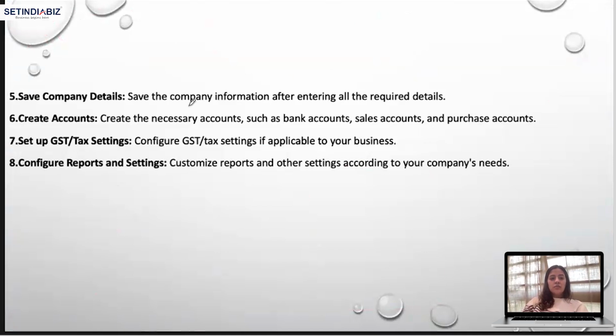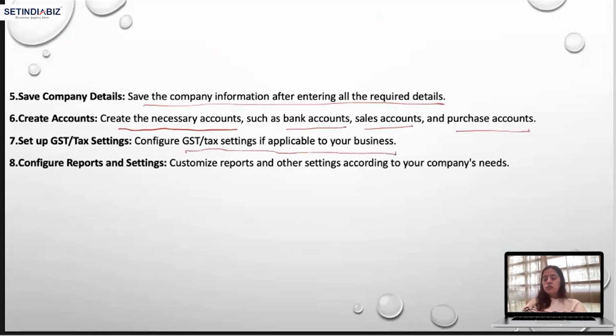We save the company information after entering all the required details. Now create accounts. Create the necessary accounts such as bank account, sales account, purchase account. Set up GST tax settings, so configure GST or tax settings if applicable to your business. What do we mean by that? If applicable to business means if you have a GSTIN number, then only you can go.